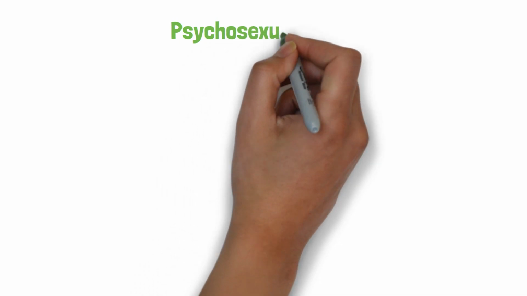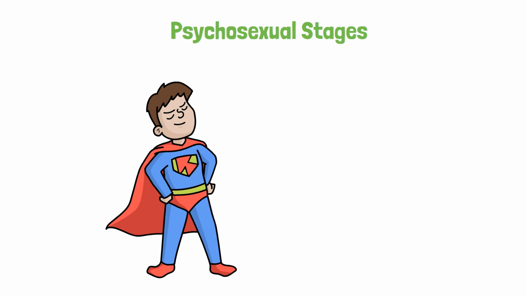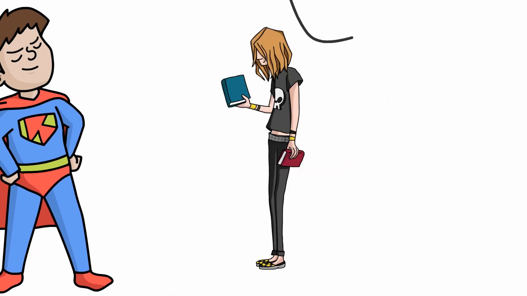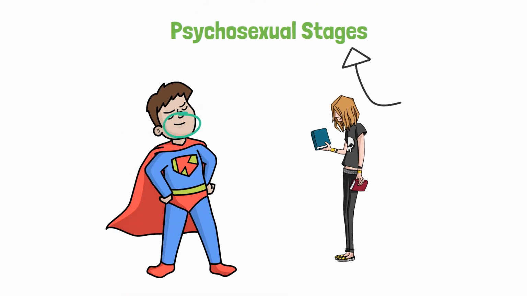Psychosexual stages. Freud believed that children go through different stages of development. He called these the psychosexual stages. Each stage is focused on a different part of the body. If a person does not resolve the conflicts in each stage, they may develop problems later in life. Oral stage. 0 to 1 year. The focus is on the mouth. Babies get pleasure from sucking and biting.